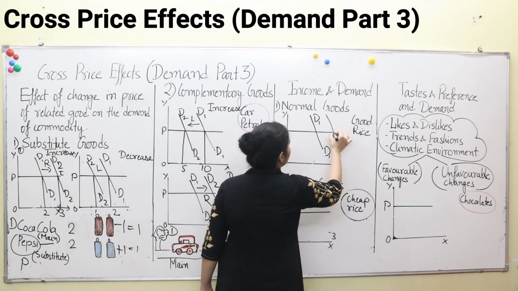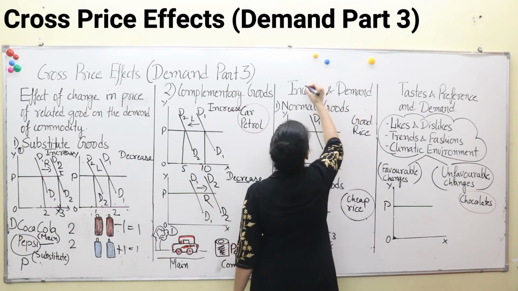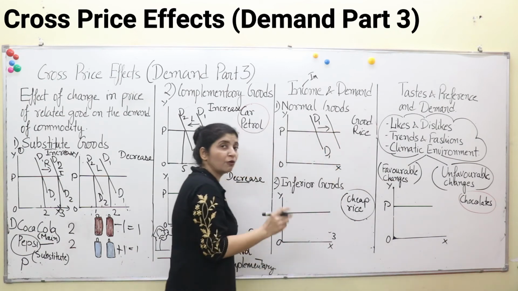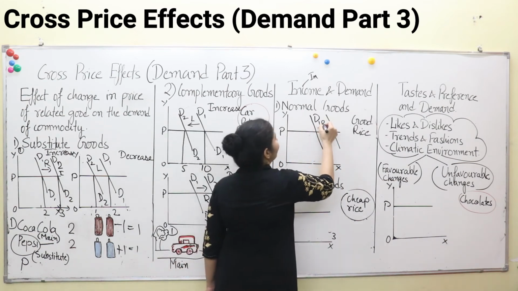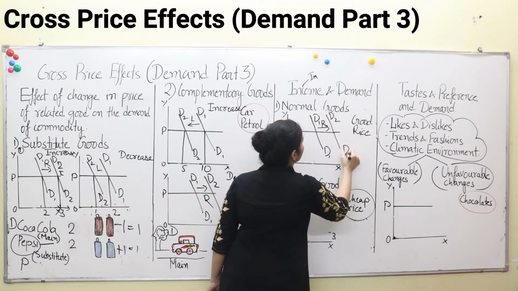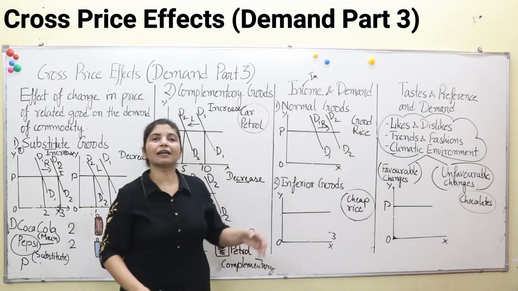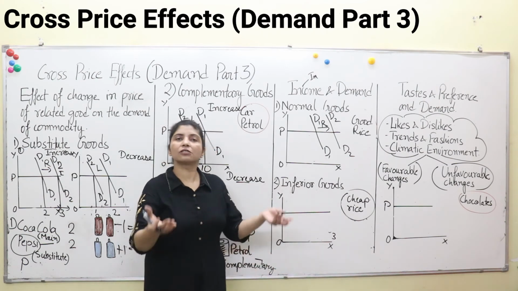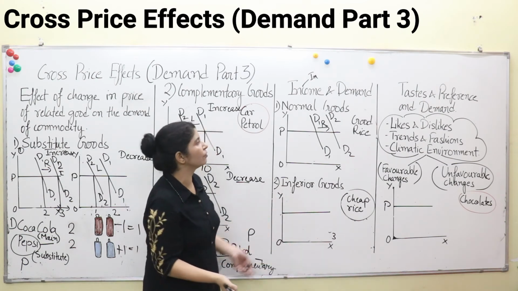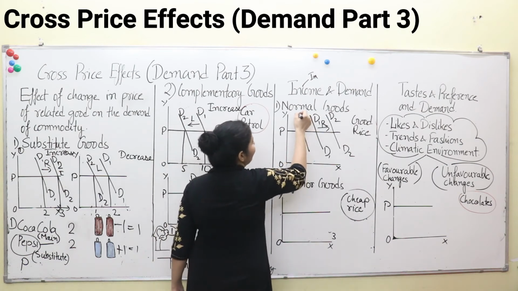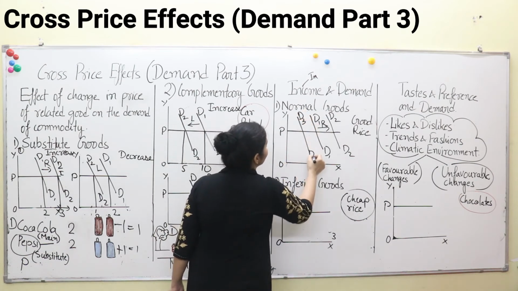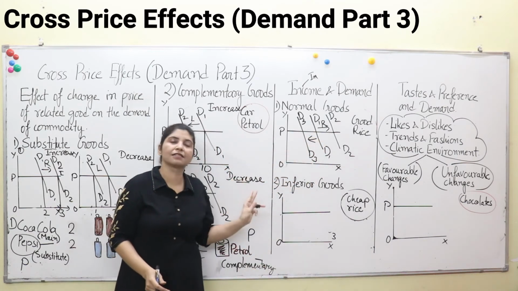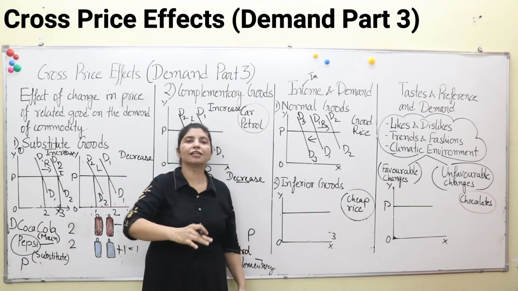In case of an increase in income, our demand curve will move towards the right, D2. In the second case, if our income falls, what will happen? Automatically we will decrease consumption of normal goods and buy less, and this is our D3. That means our consumption of goods has decreased. Income increases, we consume more.